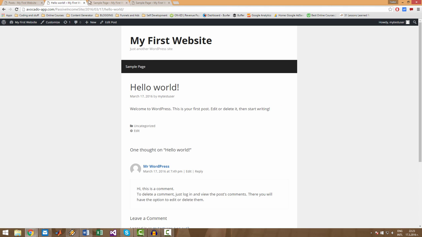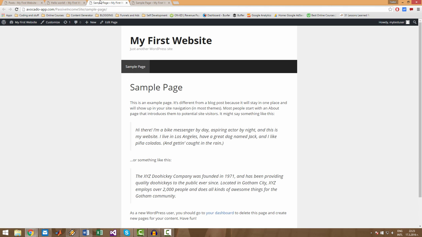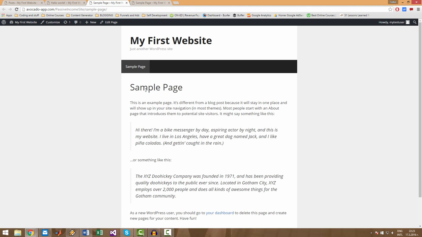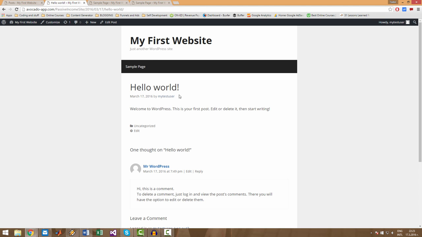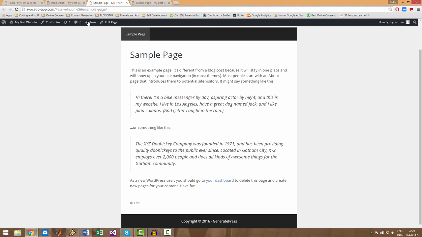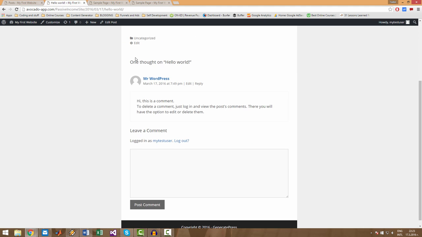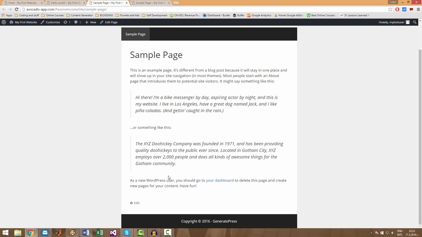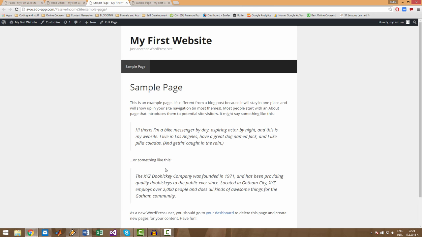So the difference between them, if you closely observe them: the first thing is that the page does not have a release date, it doesn't have an author, it doesn't have anything. While the post has a release date, an author, and it also has a category, which the page does not have. On the post also, people can comment, and you can't do this on the pages. This is the main difference between a page and a post.